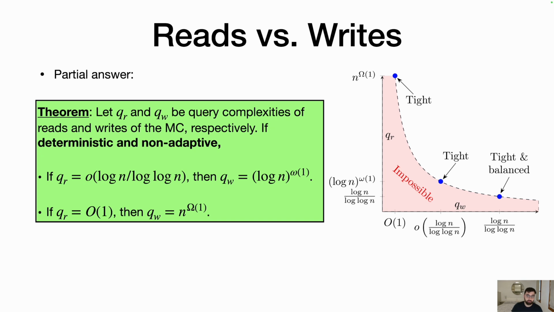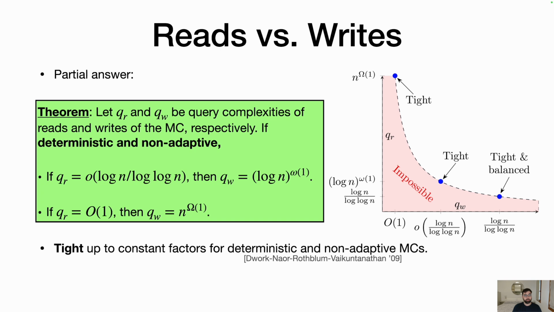And so we get the exact same figure here, but replacing what the axes mean. And this is, once again, tight up to constant factors, but for the class of deterministic and non-adaptive memory checkers now. And we give some weak evidence in the paper that it's not clear how to extend this to randomized or adaptive memory checkers in the lower bound.